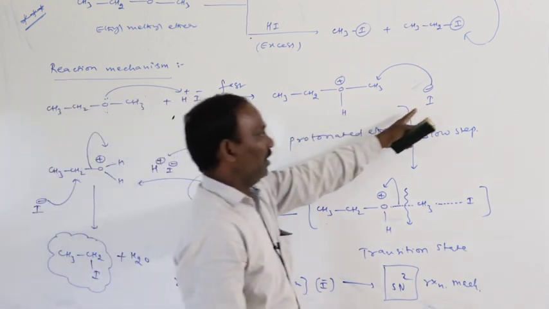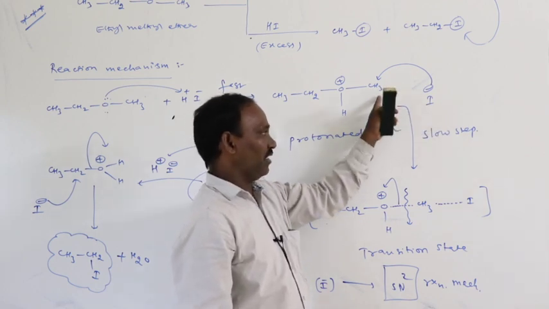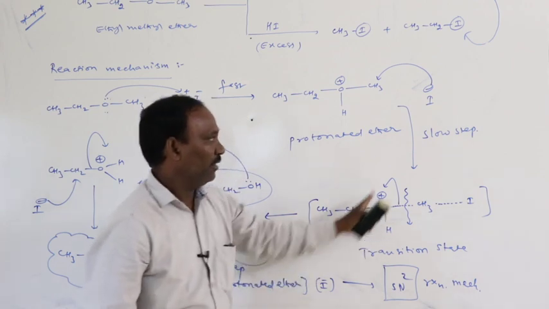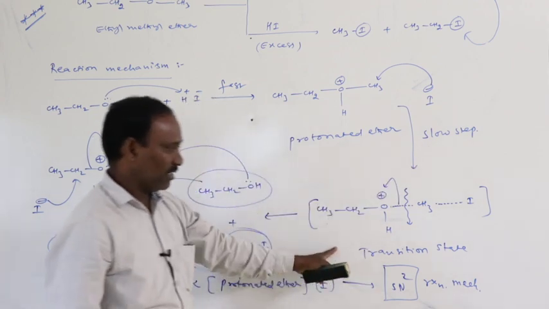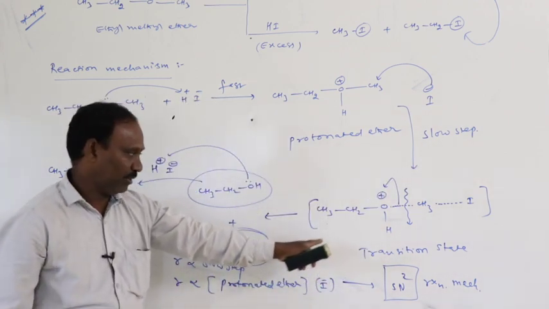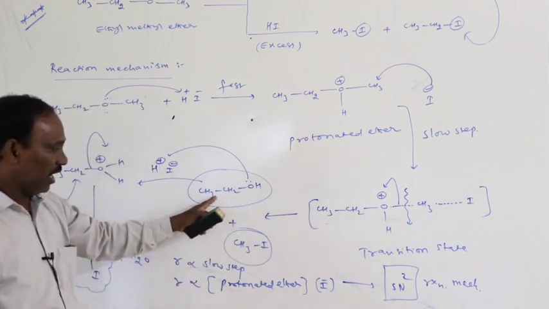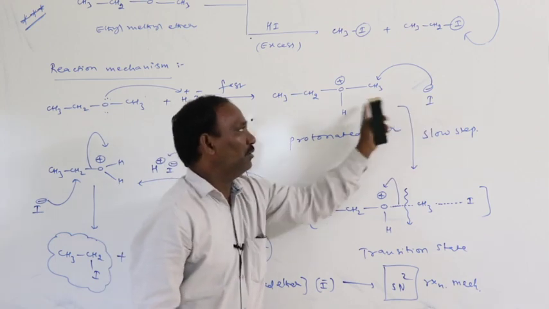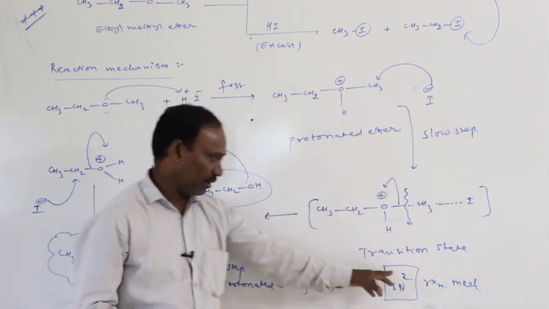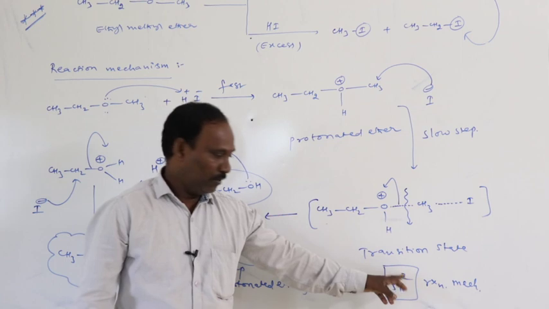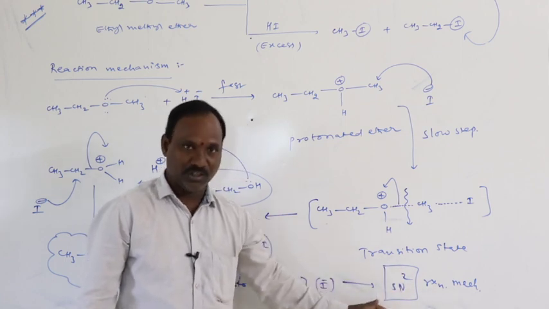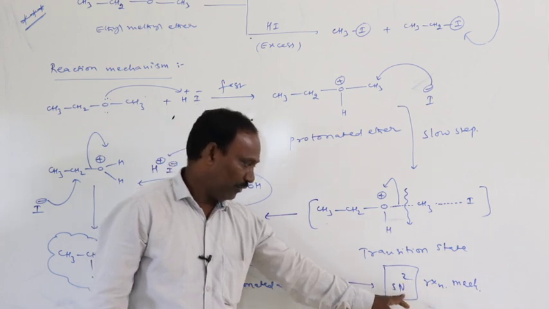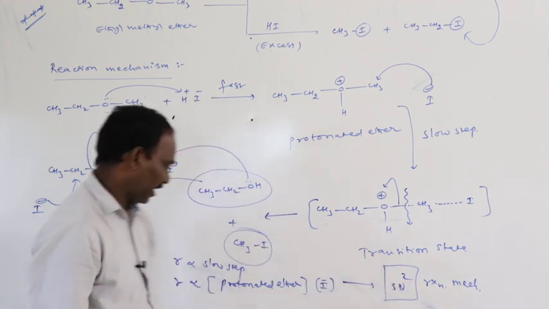Then the iodide ion attacks the methyl group to produce the transition state, which is the slow step. The transition state is highly unstable, so it is converted into alcohol and iodide. In this slow step, 2 molecules are involved, so the order of the reaction is 2. One nucleophile is substituted by another nucleophile, hence it is called a bimolecular nucleophilic substitution reaction.